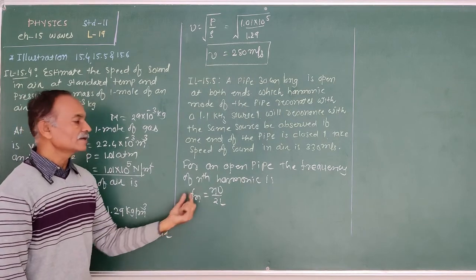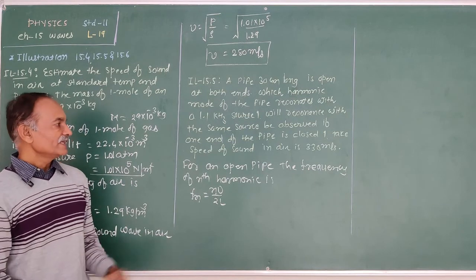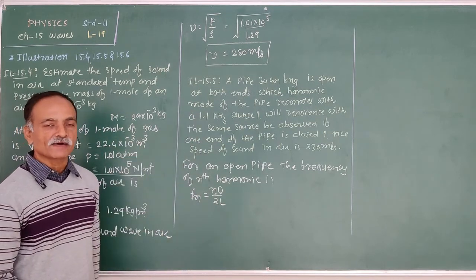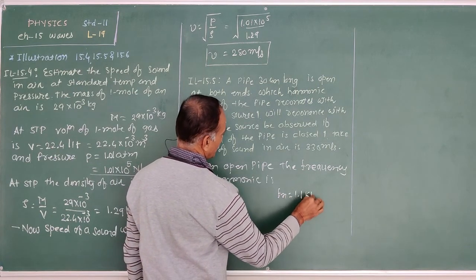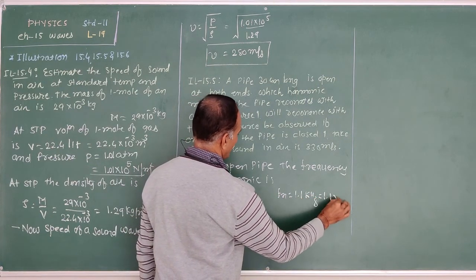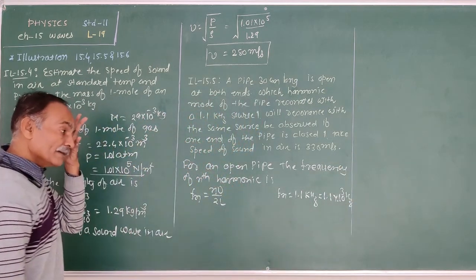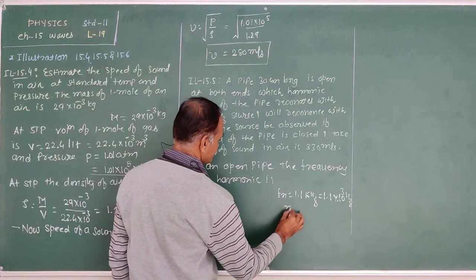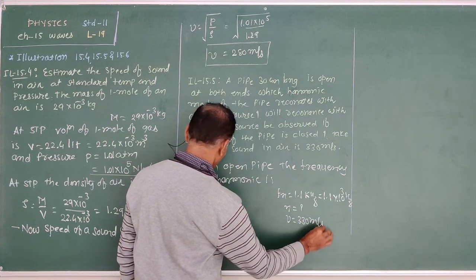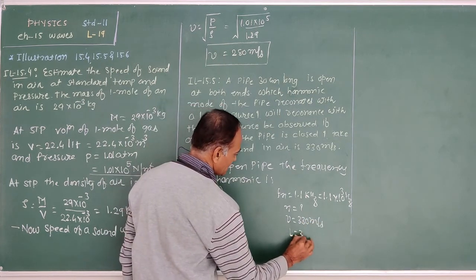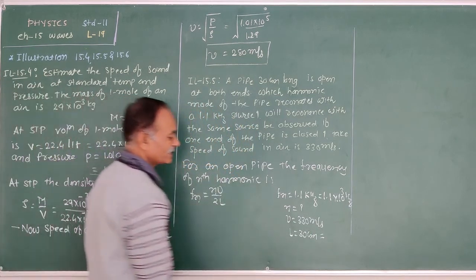We have to find out for which harmonic the resonance occurs. Here the frequency Fn is given, 1.1 kilohertz. Fn is equal to 1.1 kilohertz, that means 1.1 into 10 raised to 3 hertz. The number of the mode, n, we have to find out. V is given, 330 meter per second. Length is given, 30 centimeter, that means 0.3 meter.